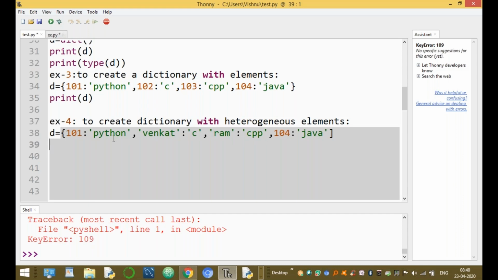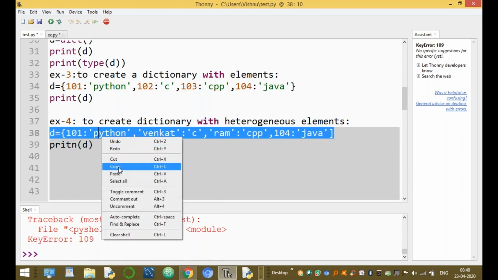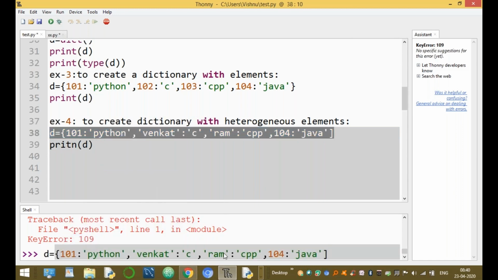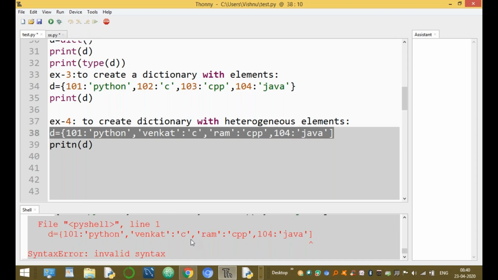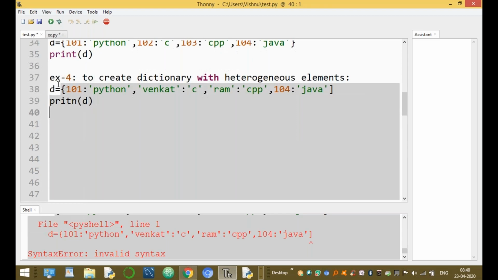And here print of D, any one value, and print of D gives 101 Python, Venkat, and the second one Ram CPP, and 104. This creates a dictionary with different values, because each is a key and value pair. Now here is an invalid syntax, because it must be key and value pairs. Creating a dictionary with heterogeneous elements this way is not possible. This example is not needed here.